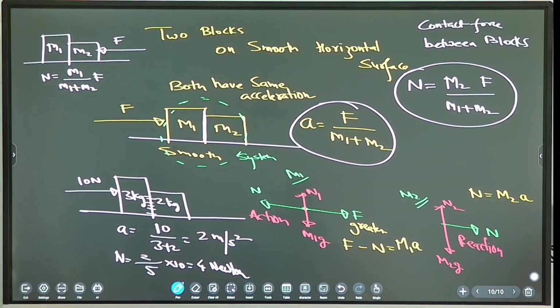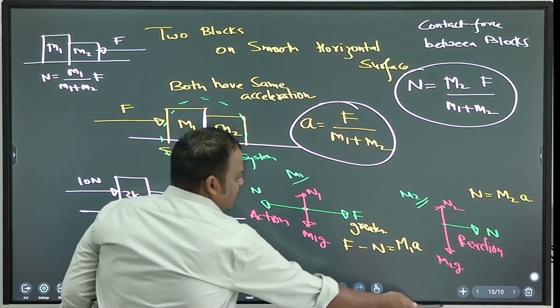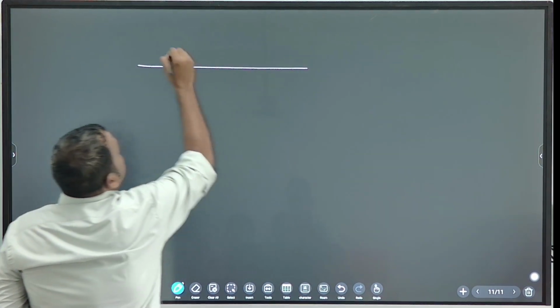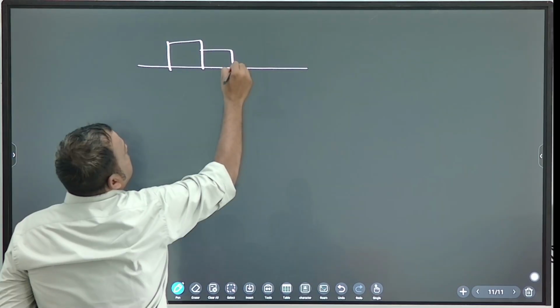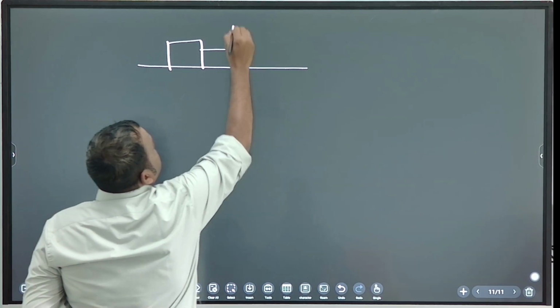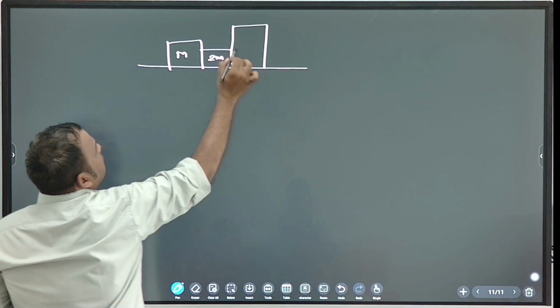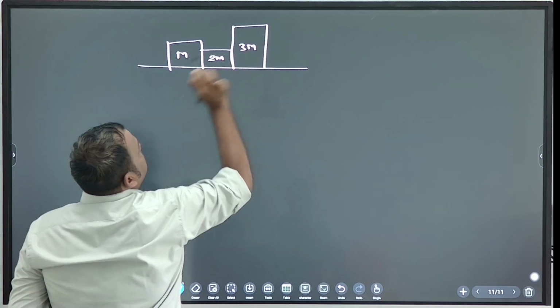Now next, how many blocks? Three blocks. Okay, it is very easy. See, now three blocks are there. This is M, this is 2M, this is 3M.